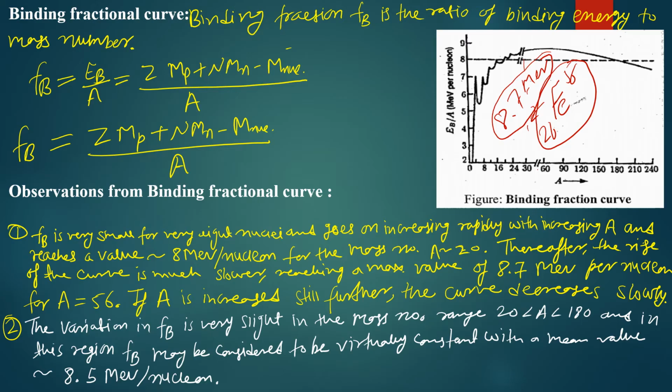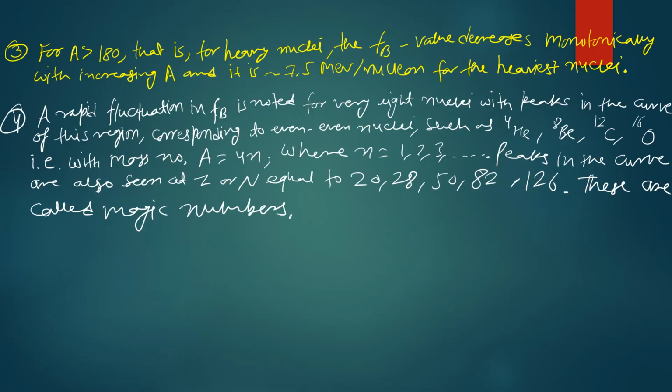So we discussed the two main findings of the binding fraction curve. Now let's move to the next few findings.